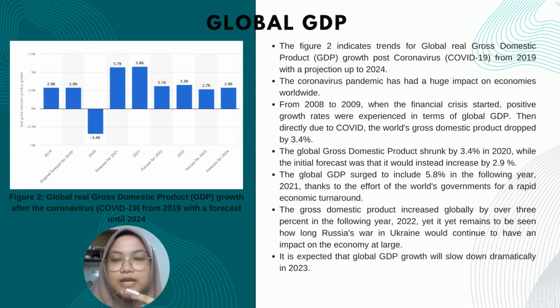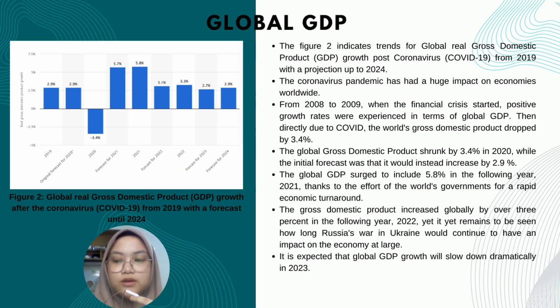The second economic analysis is global GDP, and figure 2 indicates a trend for global real gross domestic product growth post-coronavirus from 2019 with a projection up to 2024. The coronavirus pandemic has had a huge impact on the economy worldwide, and accordingly, the global gross domestic product shrunk by 3.4% in 2020, while the initial forecast was that it would instead increase by 2.9%, and the global GDP